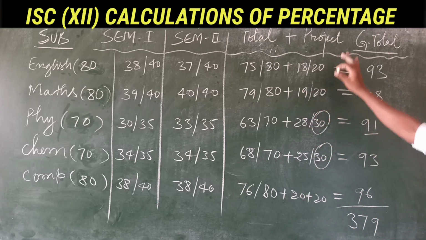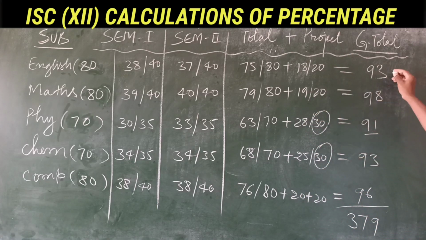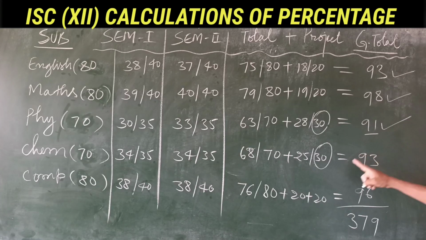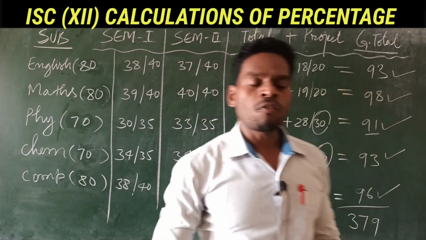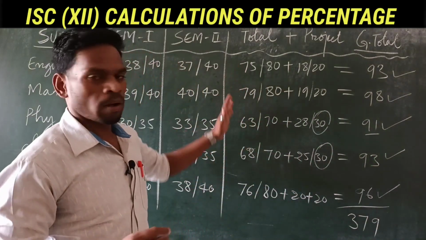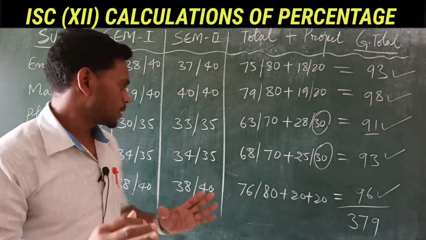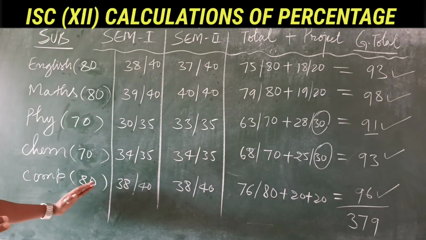When we add all together, the grand total is English 93, maths 98, physics 91, chemistry 93, and computer 96. So this is the overall marks of class 12 of one particular person.